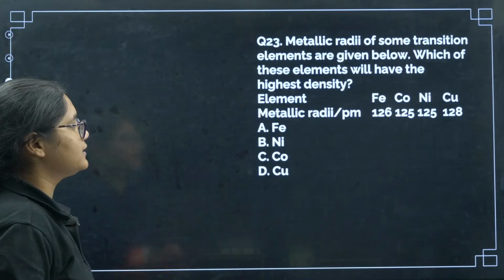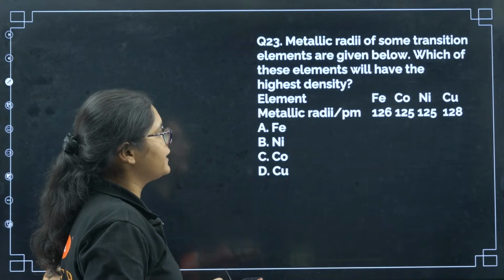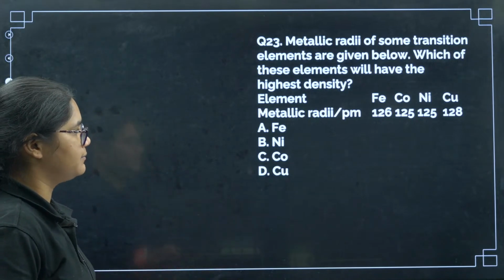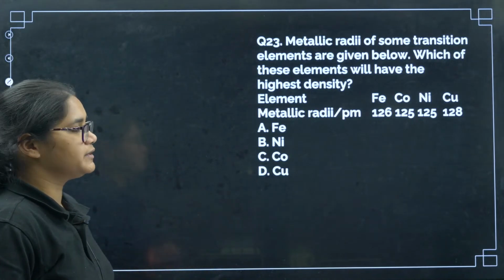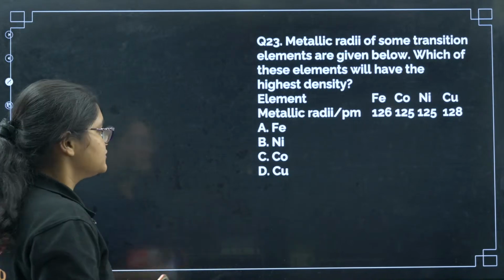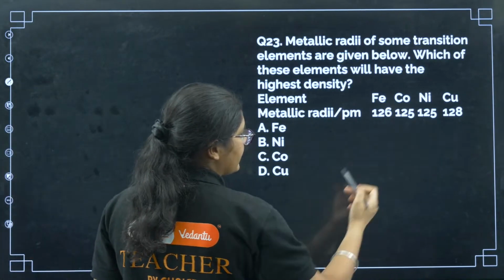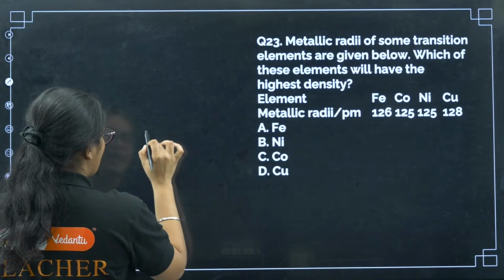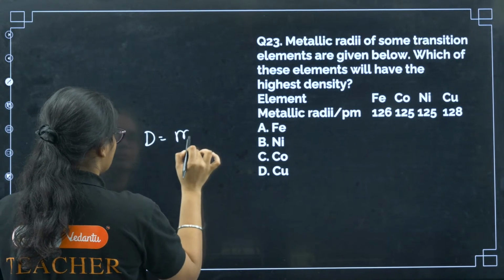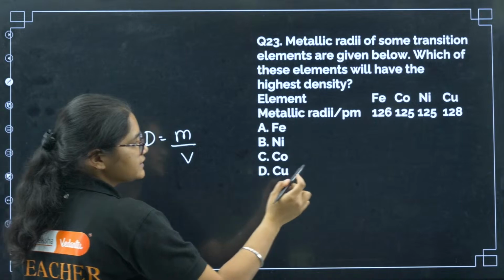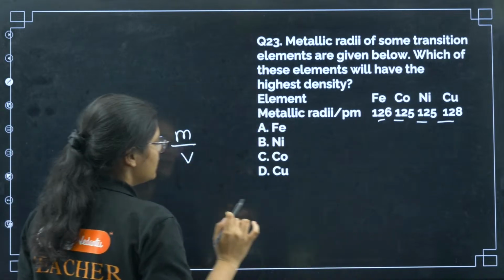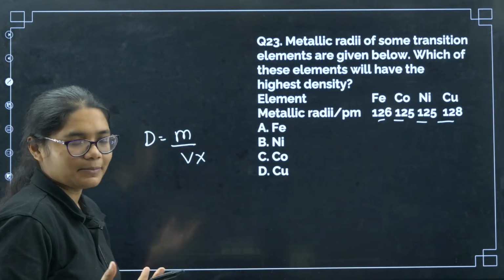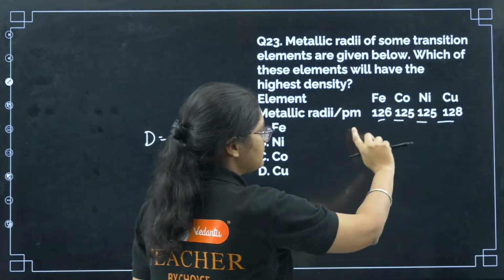Next, question number 23. Metallic radii of some transition elements are given below. Which of these elements will have the highest density? So you can see iron, cobalt, nickel and copper is given. Now we have density equals mass by volume, and if you see the size is almost the same, right? So volume does not have that much impact because you can see the size is almost the same in picometer.